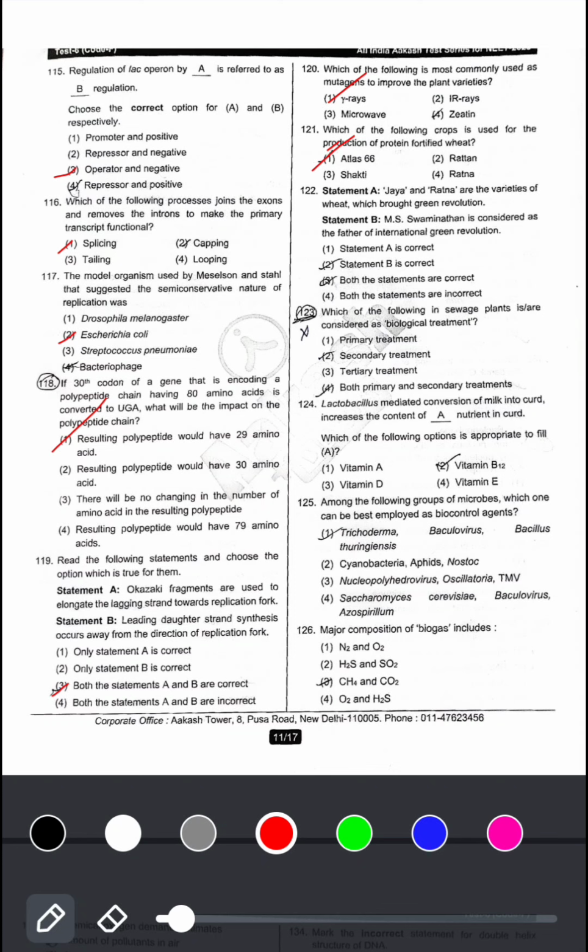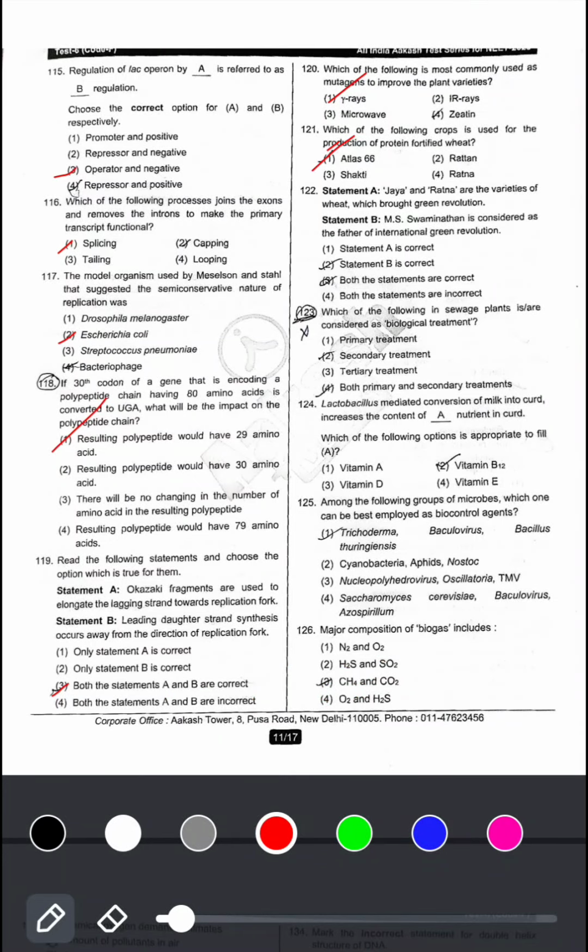Next, statement A. Jaya and Ratna are the varieties of wheat which brought green revolution. Statement B. M.S. Swaminathan is considered as the father of international green revolution. Both are true.